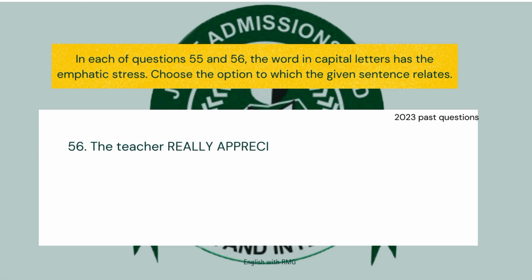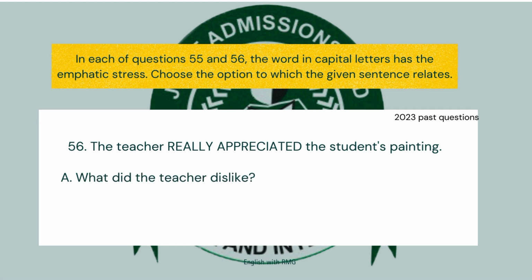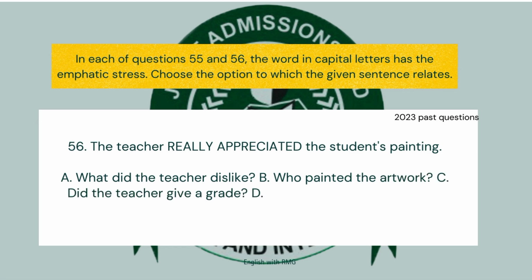The teacher really appreciated the students' painting. So, really appreciated was emphasized. So, which of the options align with this statement? A. What did the teacher dislike? The sentence didn't tell us about anything that the teacher disliked. B. Who painted the artwork? That's the student, but the student was not emphasized. C. Did the teacher give a grade? But let's look at other options. D. Why did the student choose that subject? The sentence didn't even tell us about anything like that.